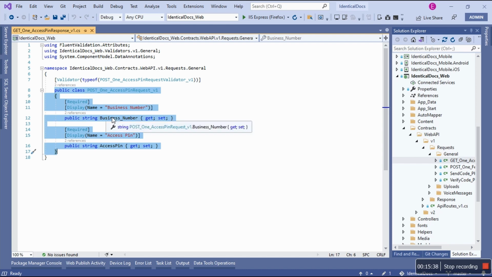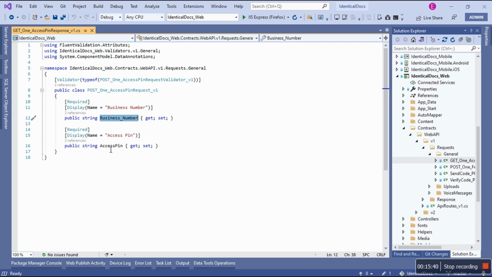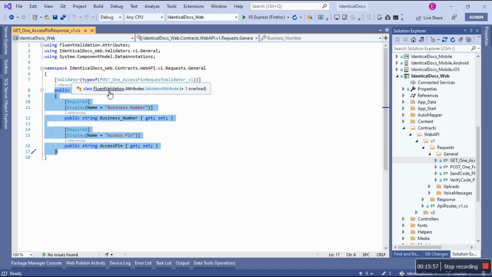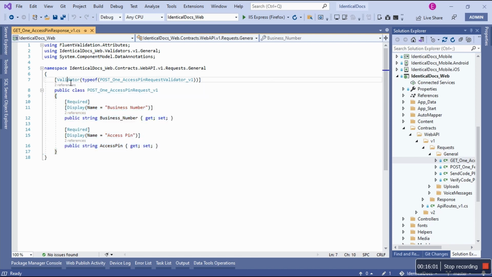It's a normal class where I have the properties BusinessName and AccessPin, both of type string. I have a Required attribute and a Display attribute. These are normal stuff, right? But what's unique as far as Fluent Validation comes in is this Validator attribute. As you can see, it comes from FluentValidation.Attributes.